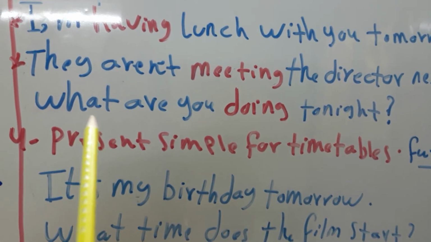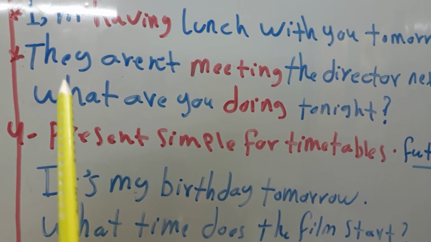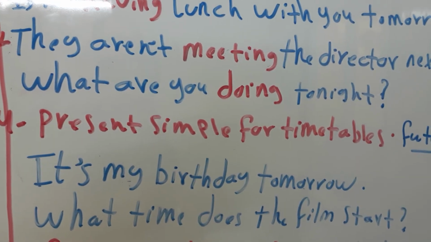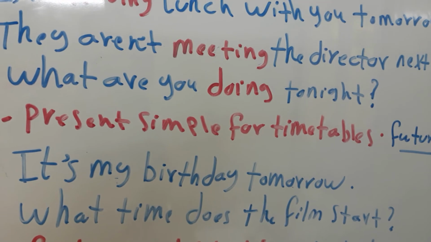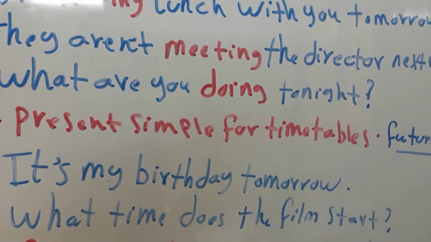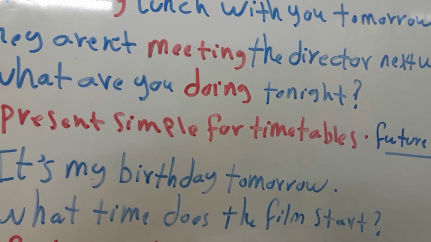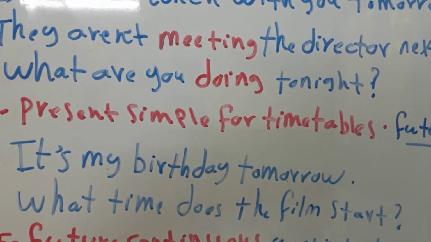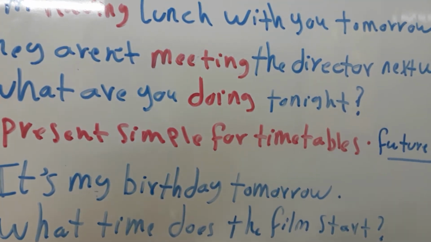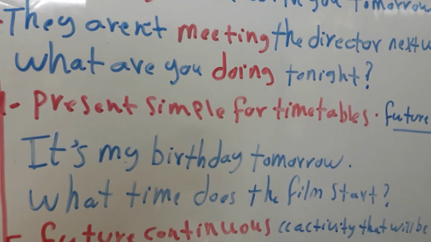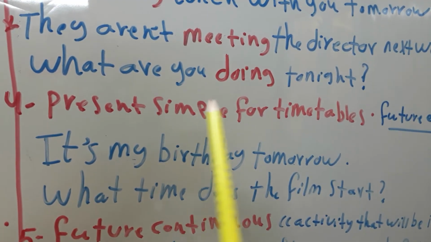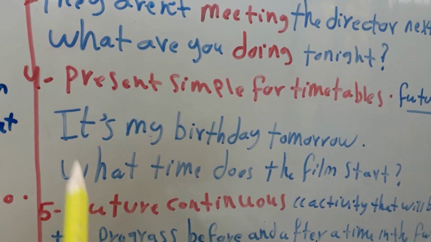Here I will make the sentence in the question form. What are you doing tonight? I mean, what will you do tonight? Or what is your plan? What is your plan to do tonight? So I asked him, what are you doing tonight?